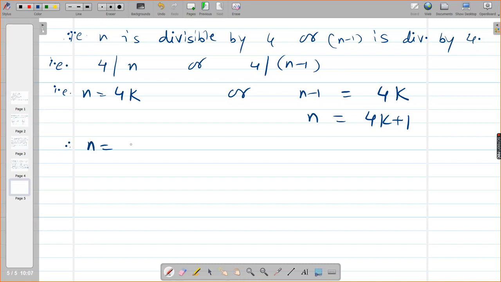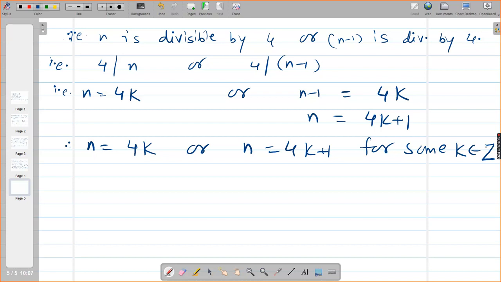Therefore n is equal to 4k or n is equal to 4k plus 1 for some k belongs to Z. Okay? Is that clear? Yes, ma'am.